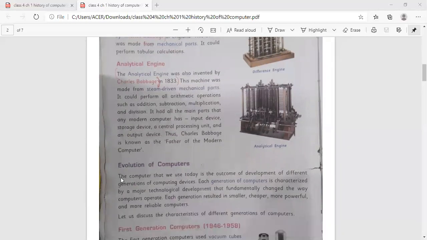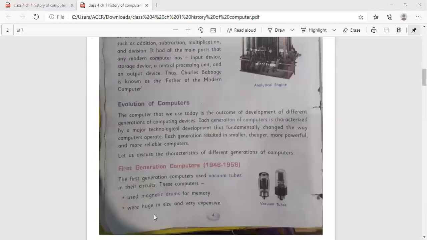Coming to the next point, evolution of computers. The computers that we use today are the outcome of the development of different generations of computing devices. Each generation of computers is characterized by a major technological development that fundamentally changed the way computers operate. Each generation resulted in smaller, cheaper, more powerful, and more reliable computers. Let us discuss the characteristics of the different generations of computers.